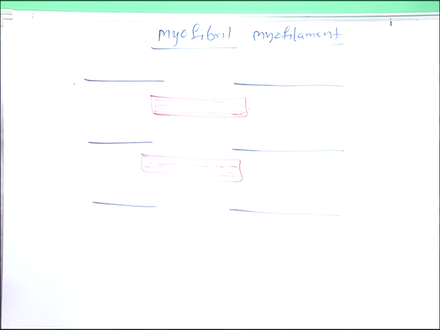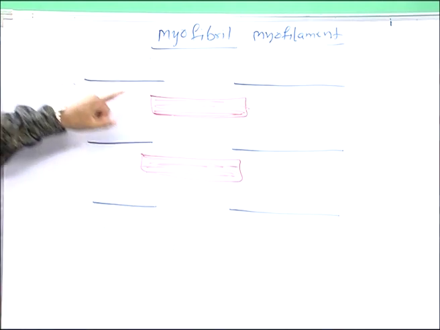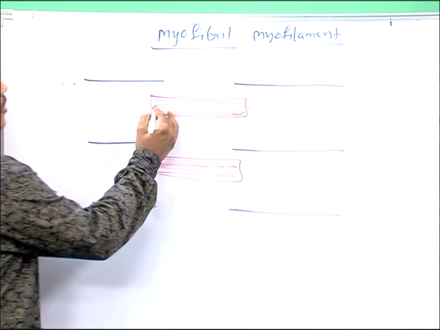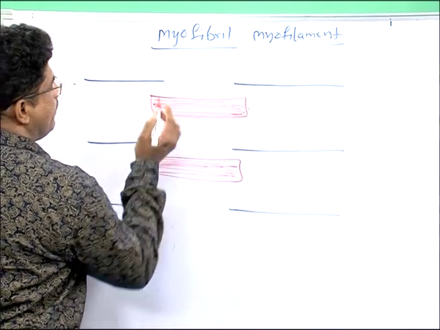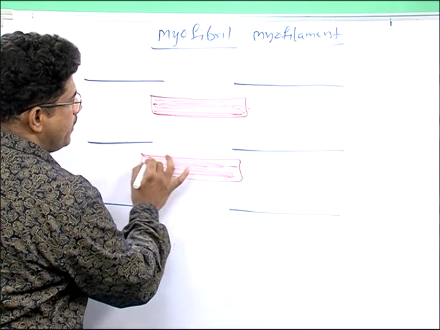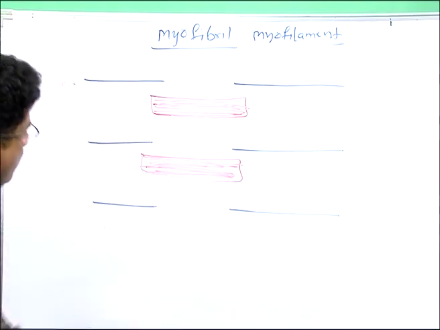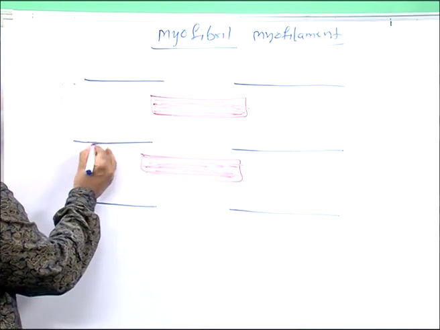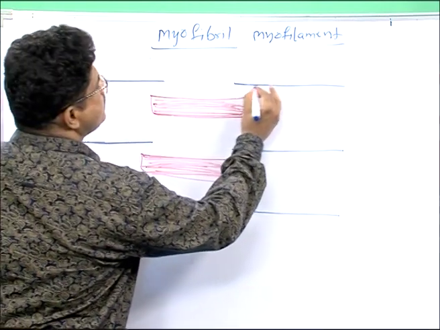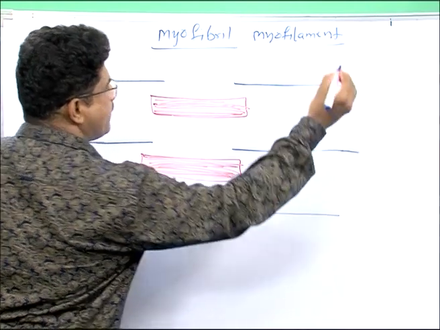In the myofibril, thick filaments and thin filaments both are present. Now this is the thin filament, this is the thick filament. This red color structure is the thick filament. Now this blue color structure is what? Thin filament.